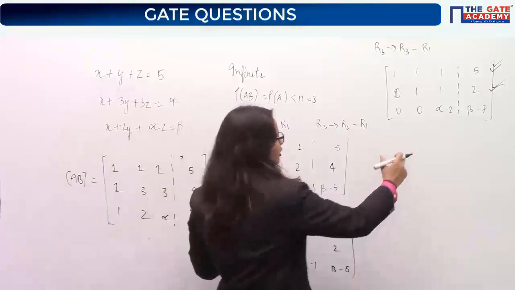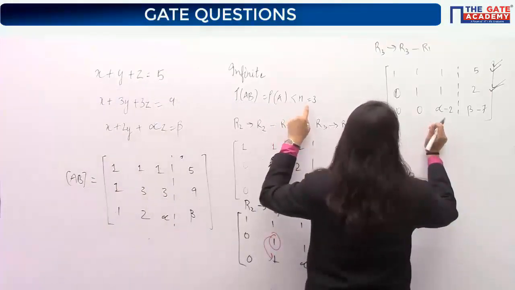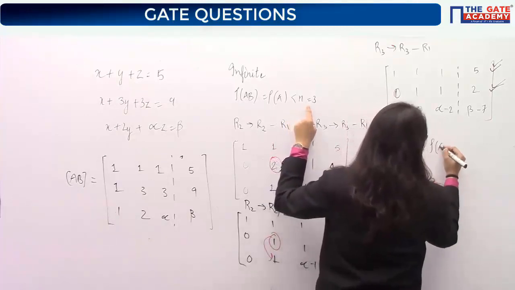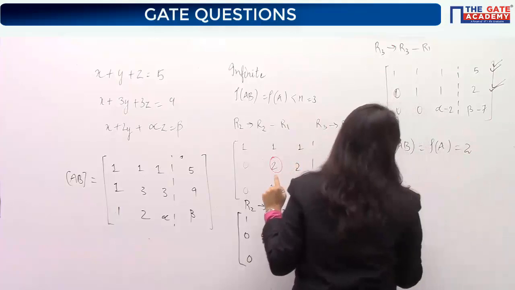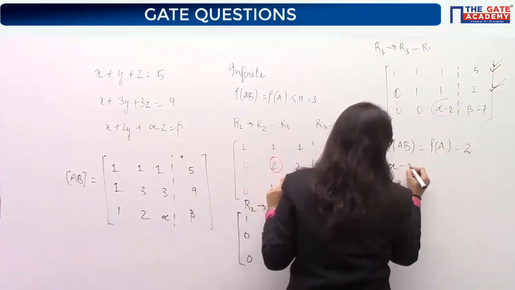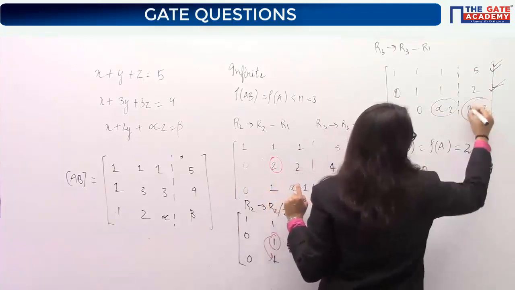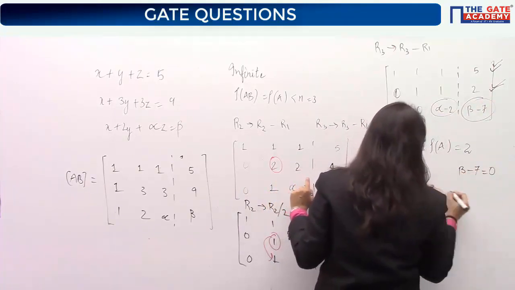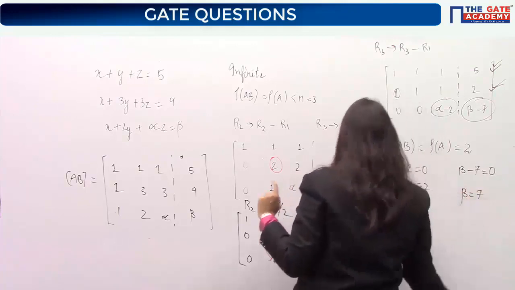So for the rank not to be equal to 3, what do you need? You need that rank of AB should be equal to rank of A, and that it should be 2. That means this value here should turn out to be 0, and this value here should turn out to be 0. Very easy question. Alpha is 2, beta is 7.